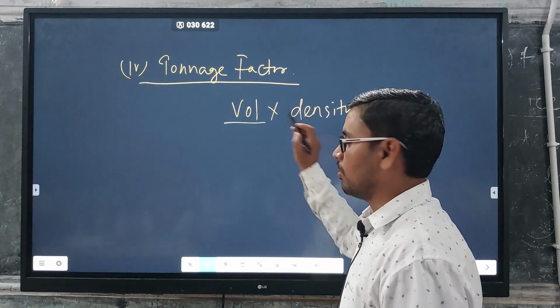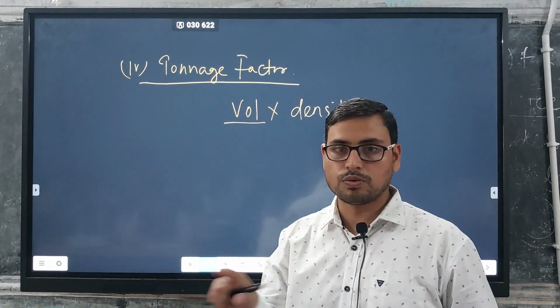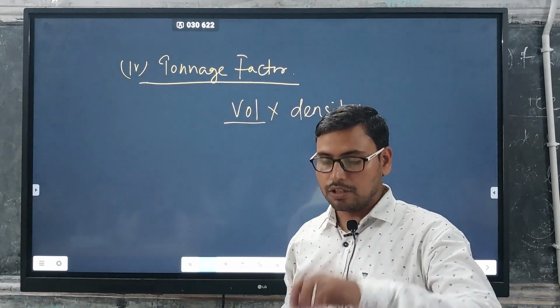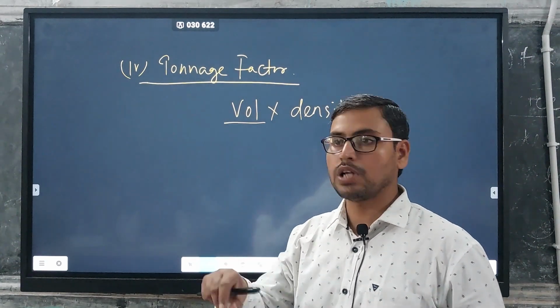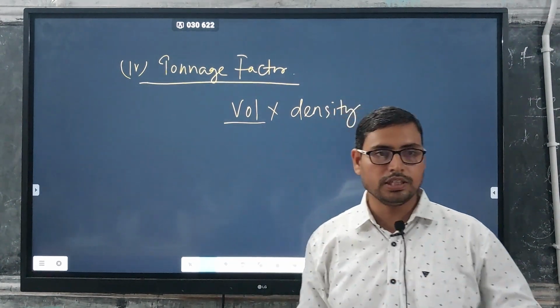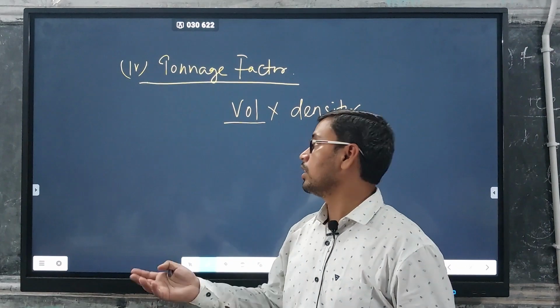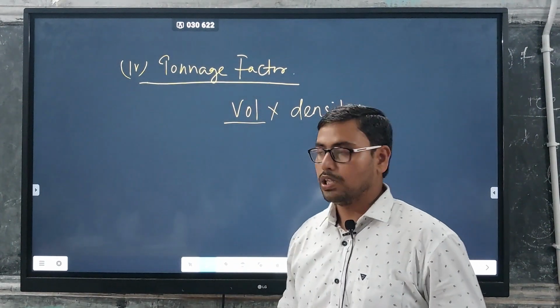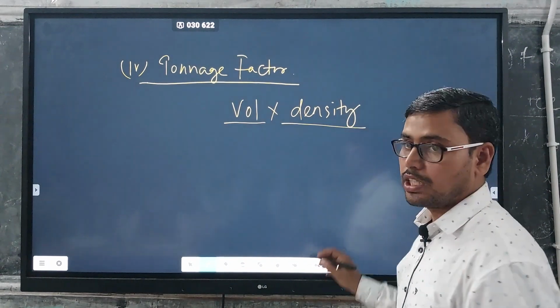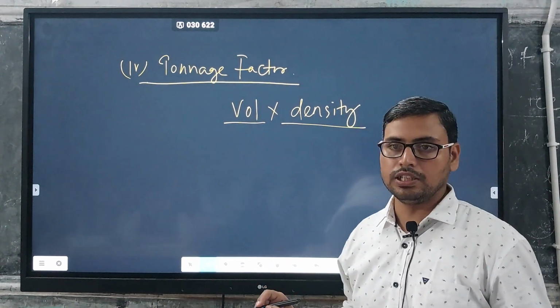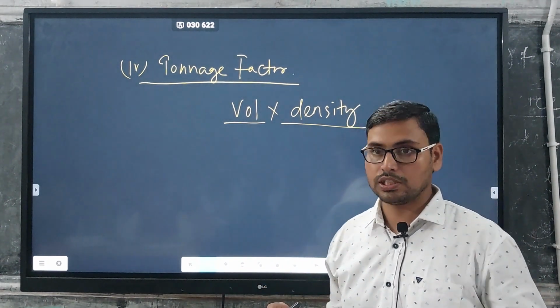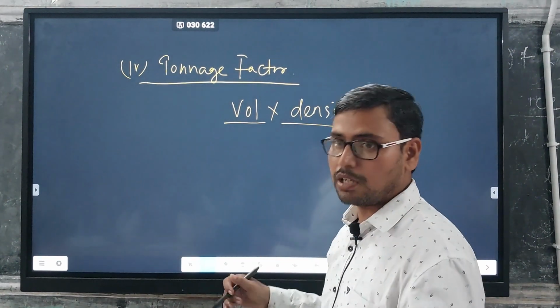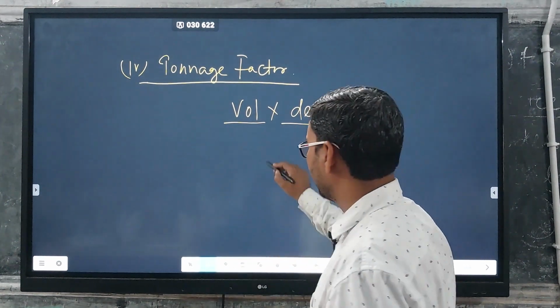Volume we can calculate from the area or the square kilometers we are exploring, and the number of boreholes we have driven, from which we can calculate the thickness and average thickness. Then multiplying the area by that average thickness, we can calculate the volume. Now coming to density. Density is either mineral density or bulk density. Two things: one is the density of a particular mineral, or a bulk density.